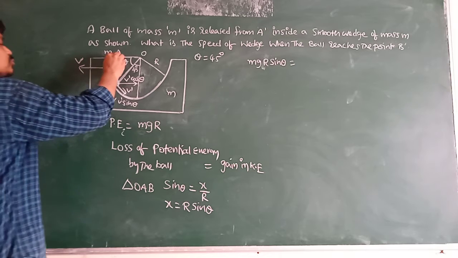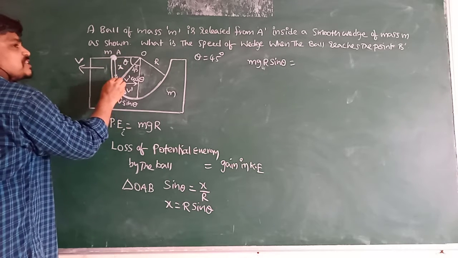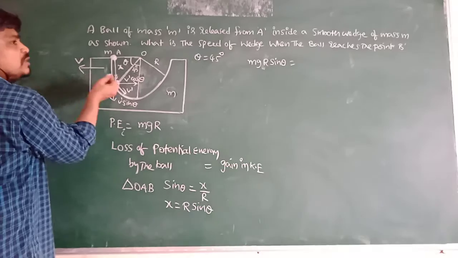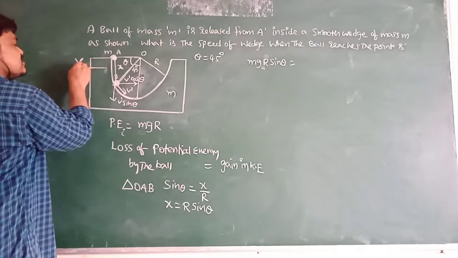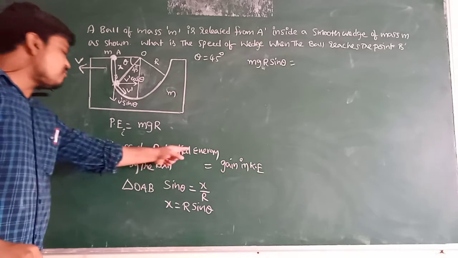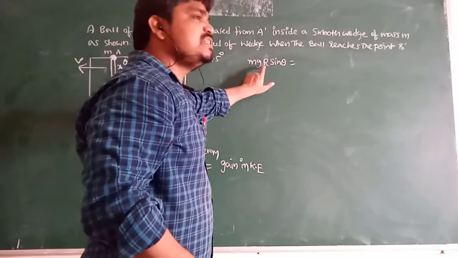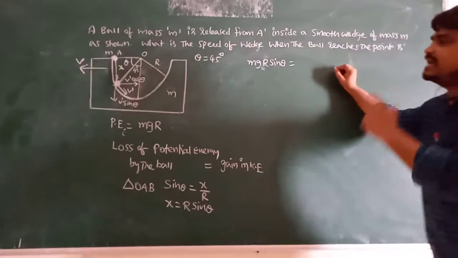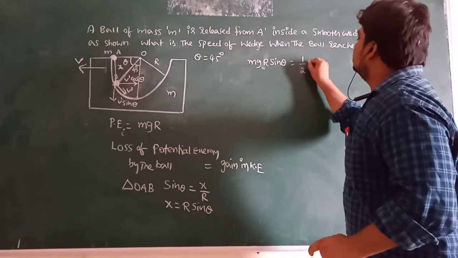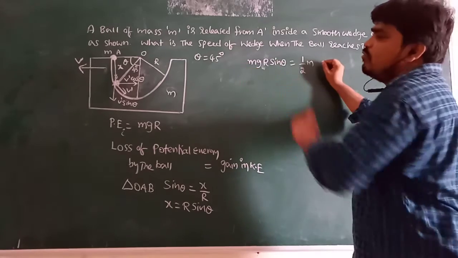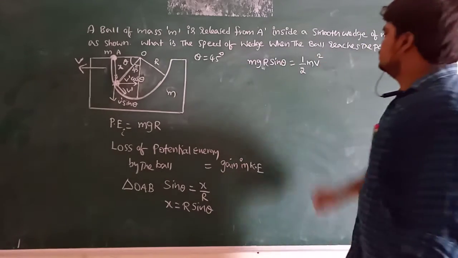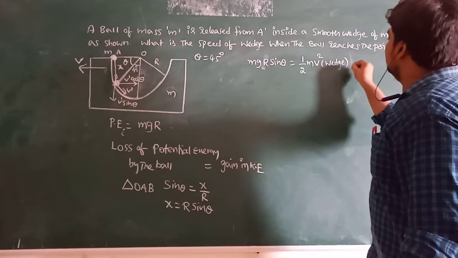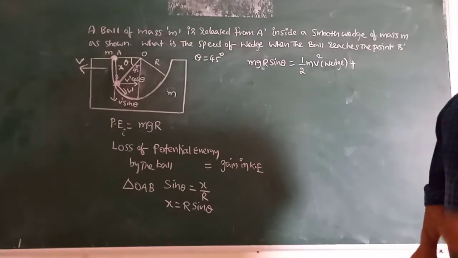Due to the loss of potential energy, some fraction of the lost potential energy is used by the wedge to move in the backward direction with some velocity v. Hence, the loss of potential energy by the ball, mgr sin theta, is equal to the gain in kinetic energy, that is, half m v square, which is the wedge kinetic energy, plus the kinetic energy of the ball.